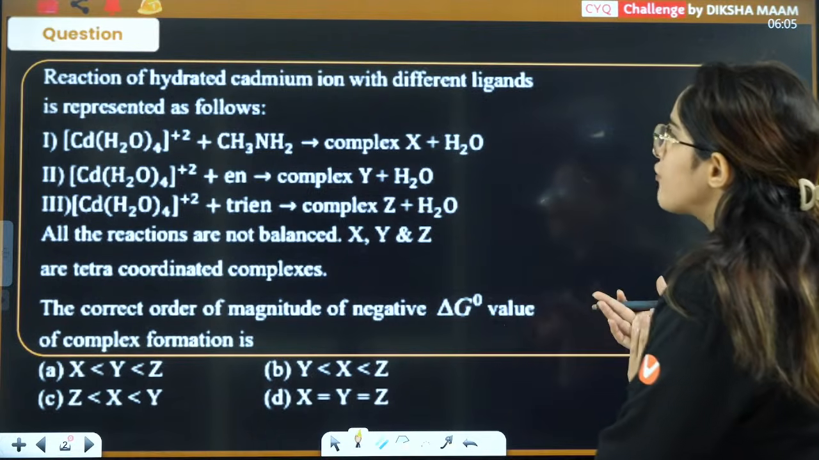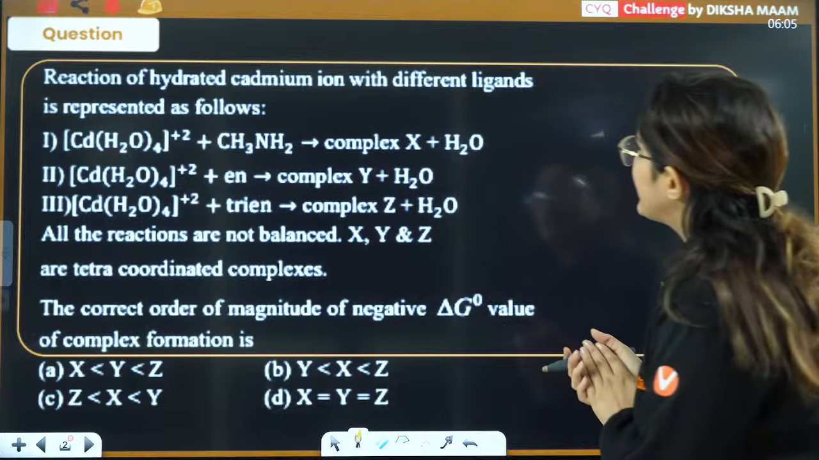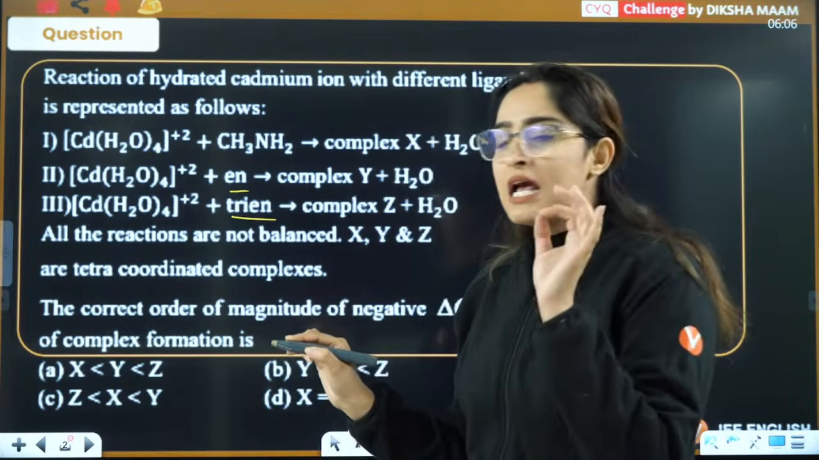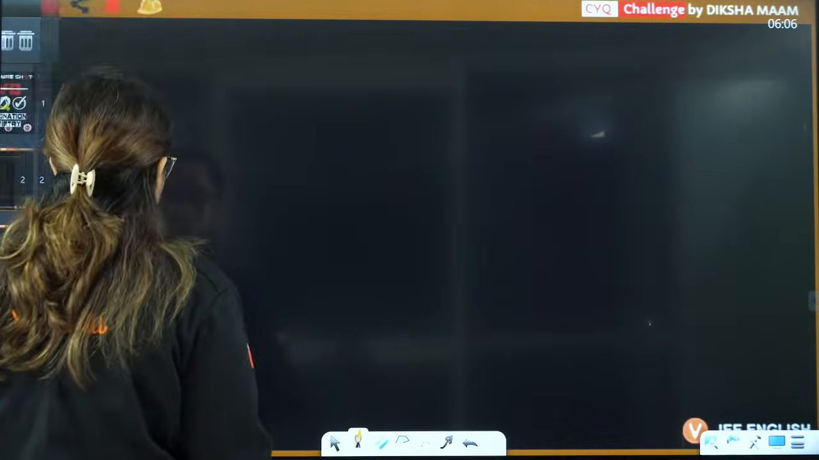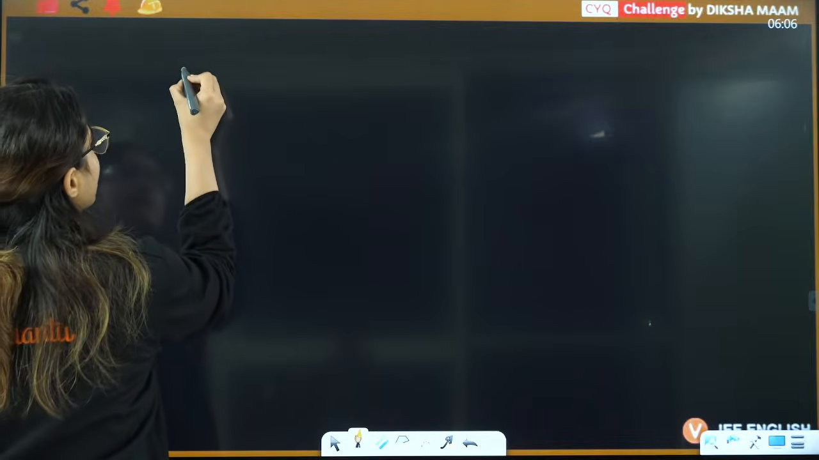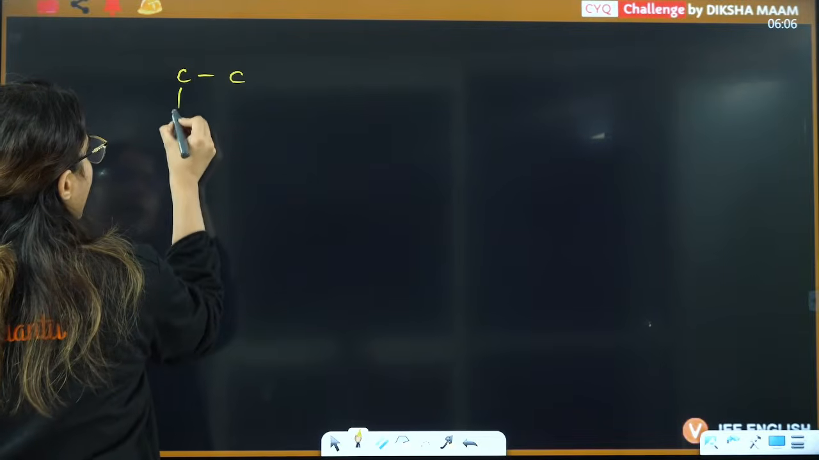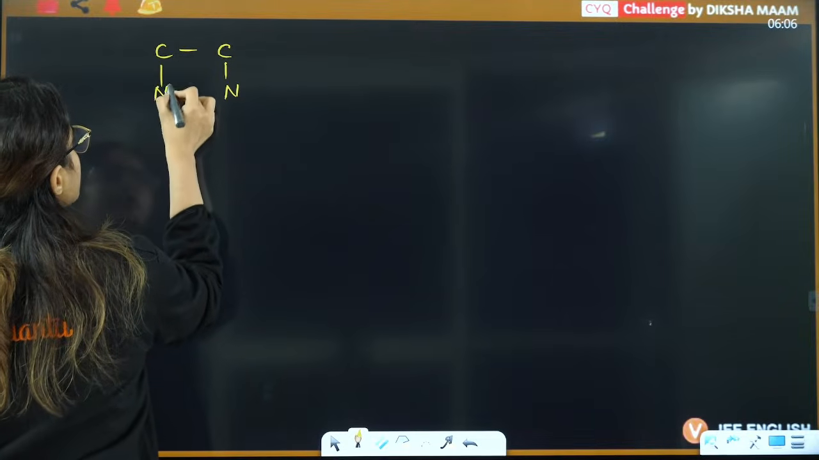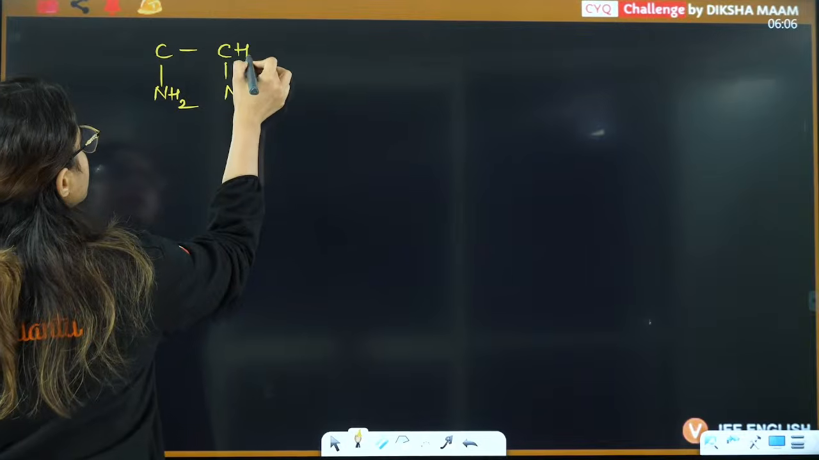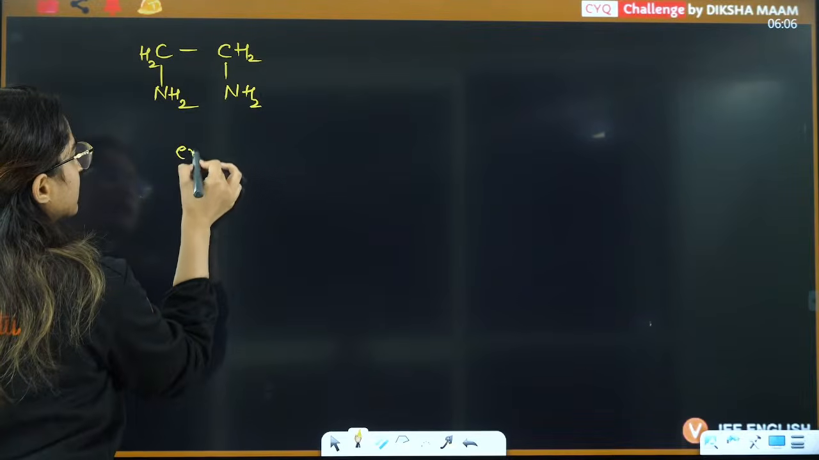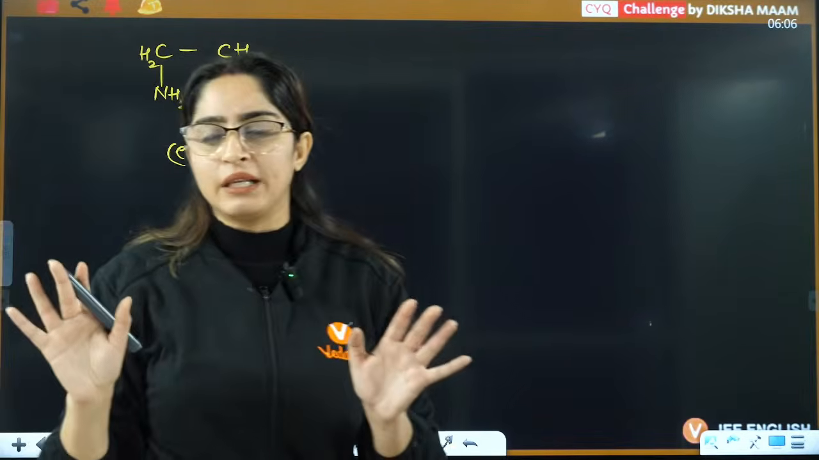They are saying the reaction of hydrated cadmium ion with different ligands is represented as below. But for that, you need to understand what is En and what is tri-En. So let me just tell you that before. En is ethylene diamine, so that will be C and C, this will be N and this will be N, and I'll draw the hydrogens here, 1, 2, 3, 4, 1, 2, 3, 4. This is the ligand En, ethylene diamine.